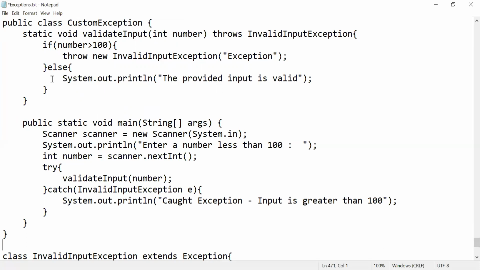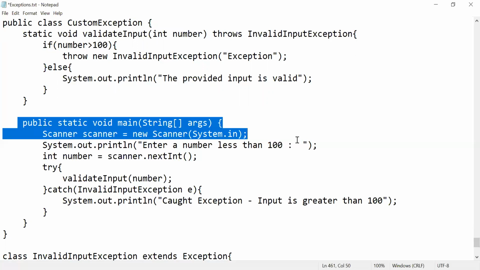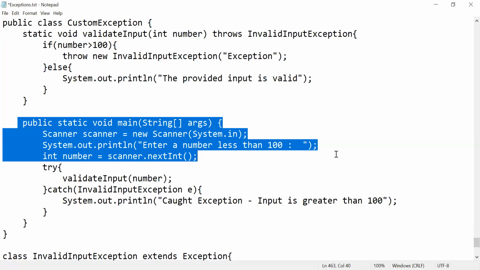See, what is my class name? My class name is CustomException. Now what am I doing? Try to observe here.